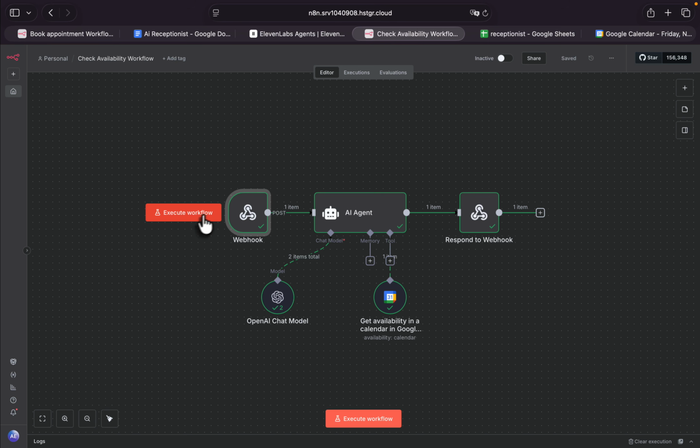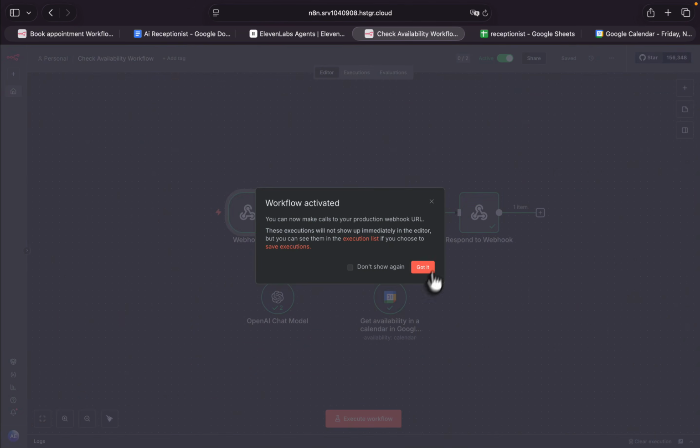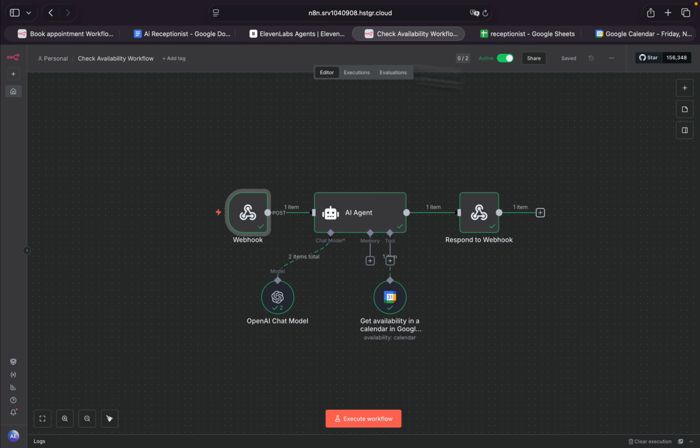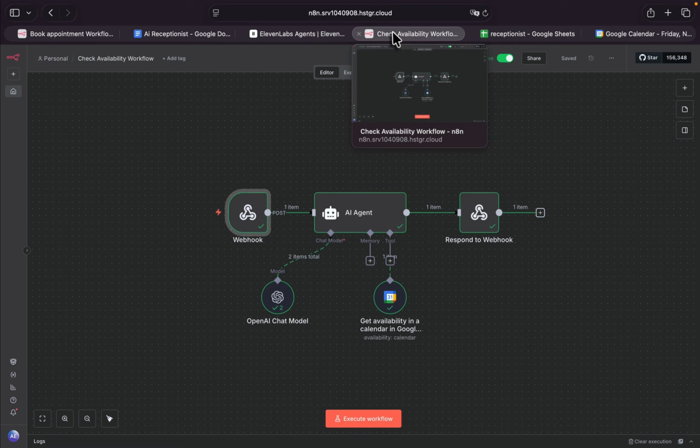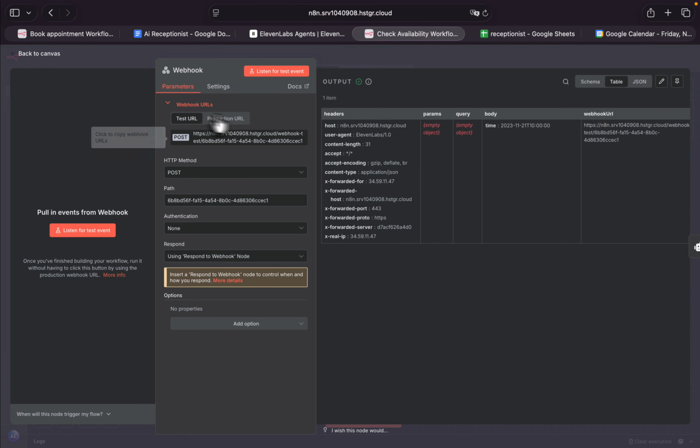As you may know, since we were in the test mode, we had to click on execute workflow all the time. But we want something that is active 24 hours and we don't have to click on this button. All you have to do is to click on activate for both workflows, this one and also this one. And also, you have to change the webhook URL in here to production URL. And now you have to copy this link.